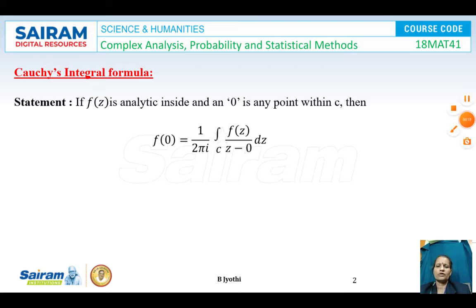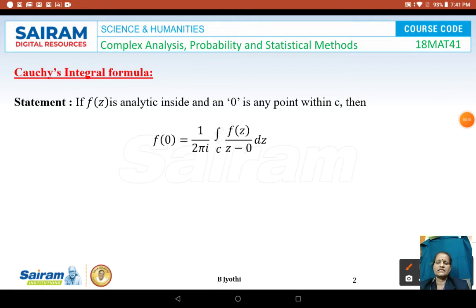The Cauchy's integral formula states that if f of z is analytic inside and on C, and A is any point within the C, then f of A is equal to 1 upon 2 pi I into integral along C of f of z divided by z minus A into dz. This has to be A here.